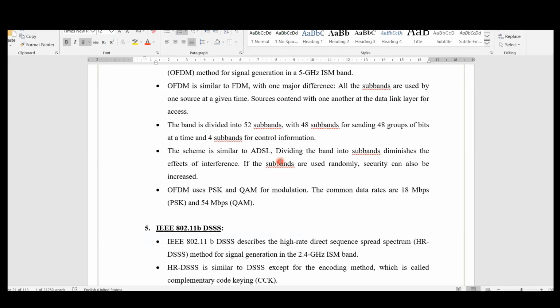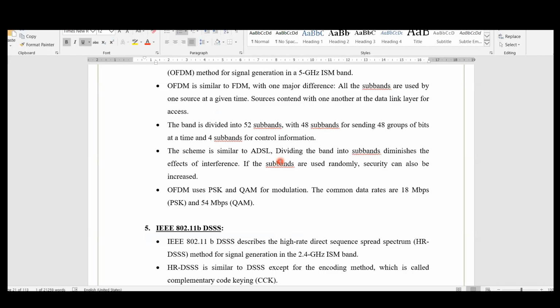A 20 megahertz band is there, that is 22 megahertz, that is divided into 64 channels which are overlapping each other with the OFDM technique. In that 64, 12 will be subtracted as guard bands. Guard bands will be 3 bands. They are used so that other out of band frequencies, out of 2.4 gigahertz or 5 gigahertz, will not mix up with this band; the gap bands, guard bands.